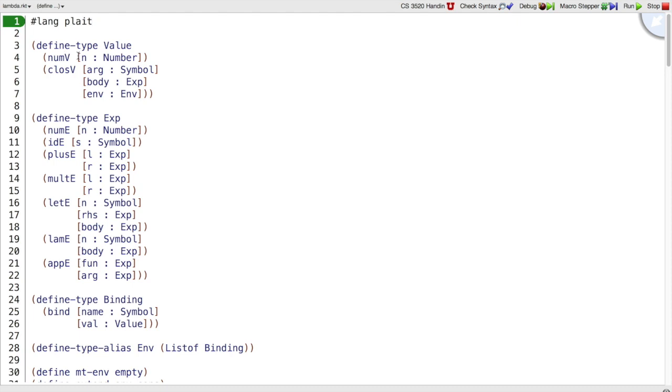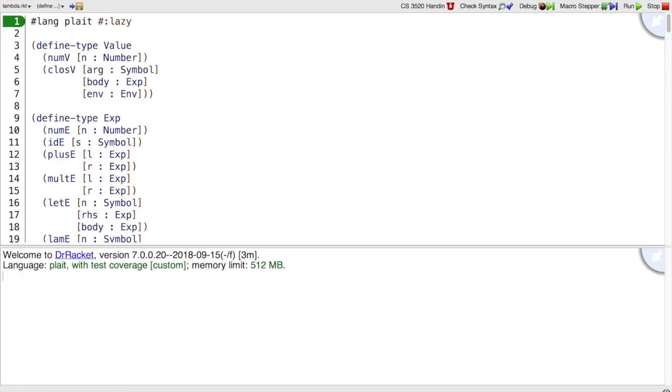What happens when we take our basic interpreter, the lambda.rkt interpreter, and instead of running it in regular eager Plait, we run it in the lazy version of Plait? We find that all of our tests still pass, and that's mostly because the interpreter is written in a purely functional way. We don't rely on side effects that can get messed up by laziness.